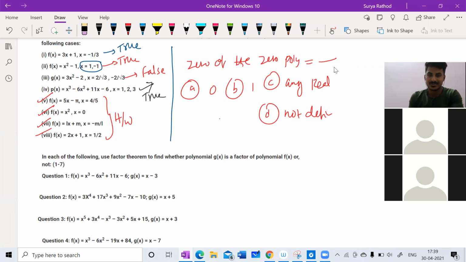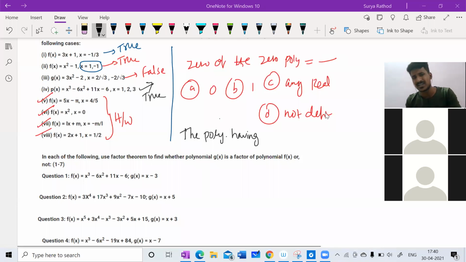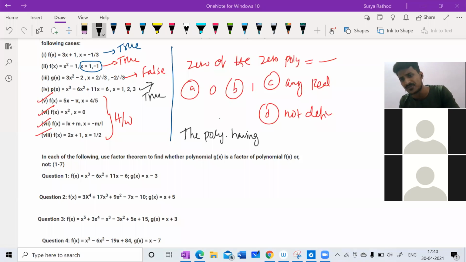Sir, can I? See, look at this. One second. The polynomial it's having, polynomial having zero. I'm getting noise. Who's that? Sorry, sir. Sorry, who is that? I'm getting noise. Please, can you please turn off your mic? Can you please put your mic in mute?